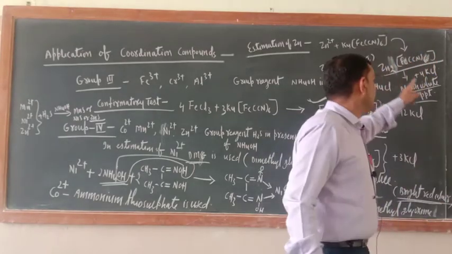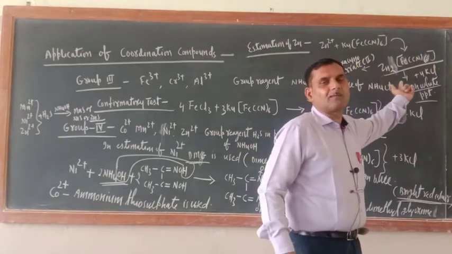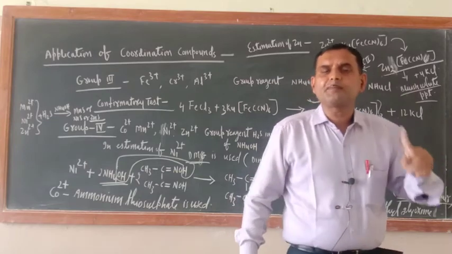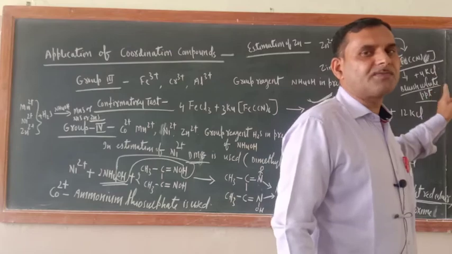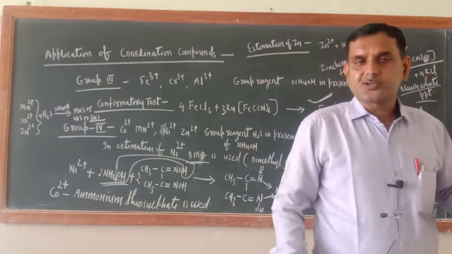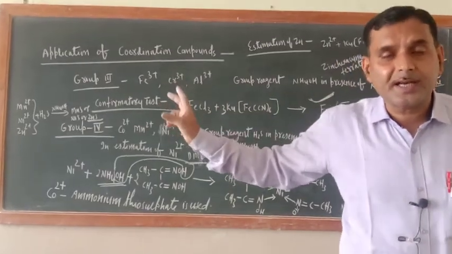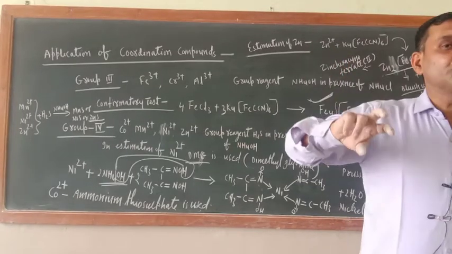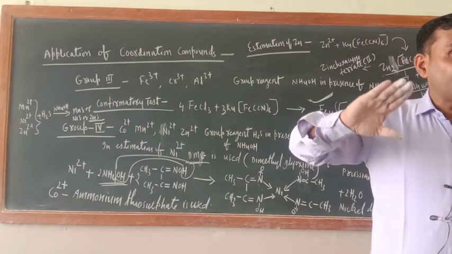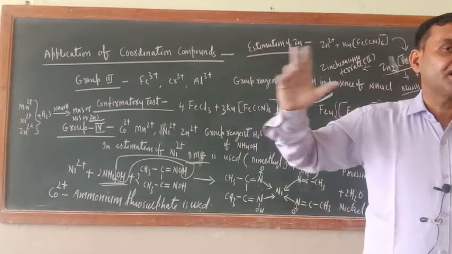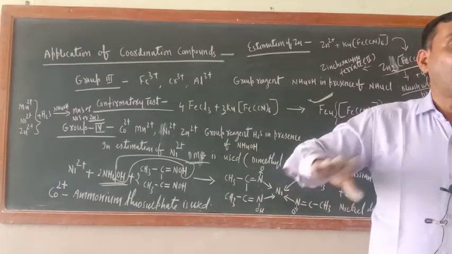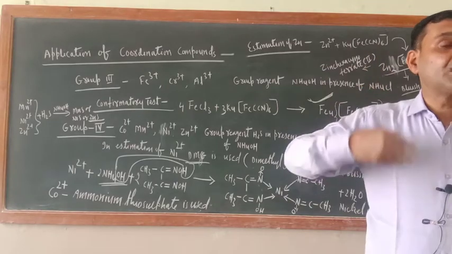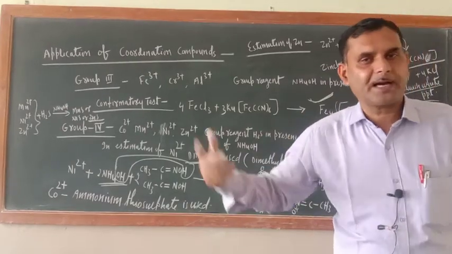Then you should remember the name of this compound with the formula: bluish white PPT is formed because of the formation of Zn2[Fe(CN)6]. So this is the chemistry of qualitative analysis. You should be one step ahead, then only you will solve the practical problems and be able to answer the viva of practical.